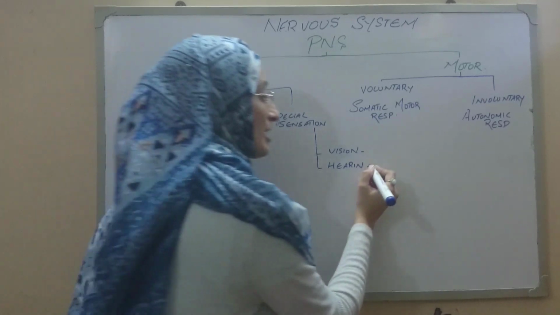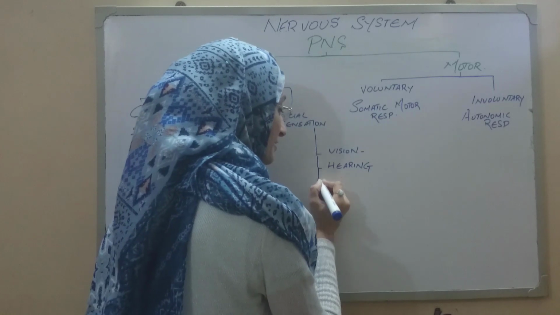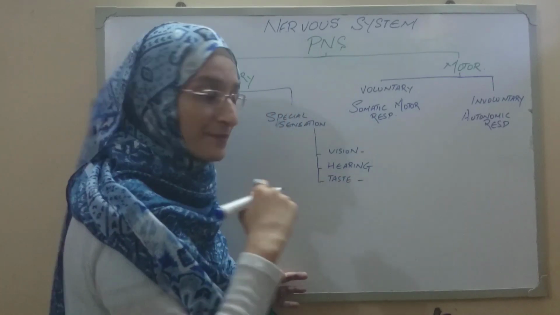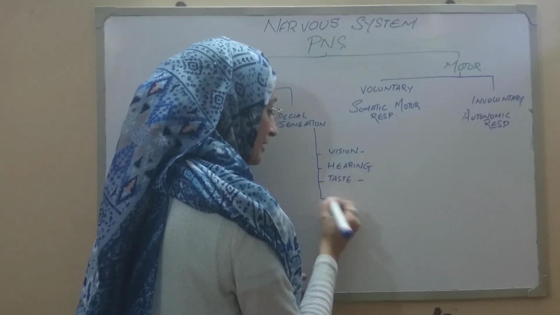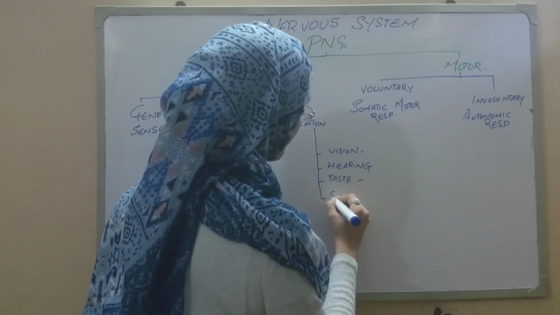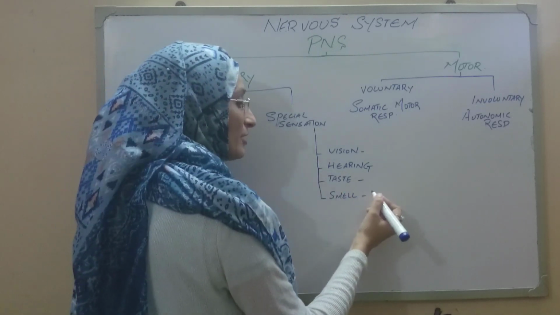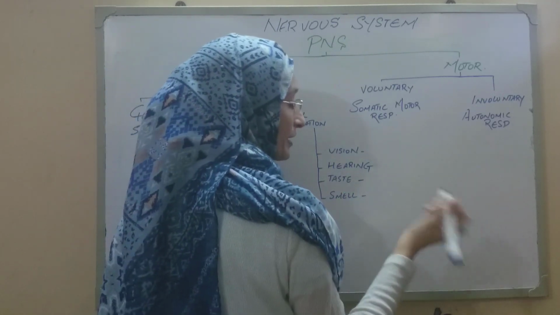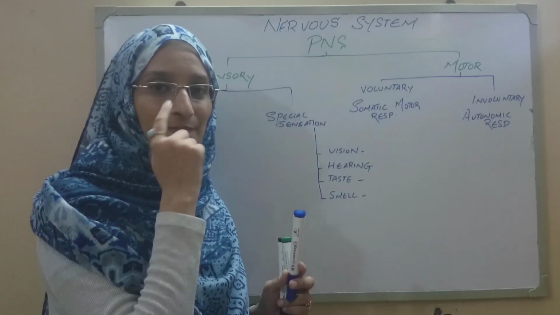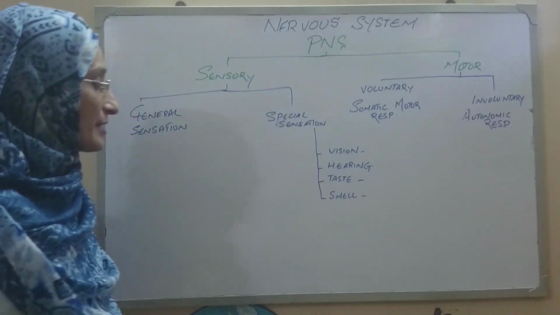We have the vestibular system, which is present in your ear. Then we have taste, which is carried out by the taste buds present in your tongue. And then we have smell, the most important thing, that is carried out by the olfactory pathway. We have certain chemical receptors present in your nose, okay? We're going to talk about all these in detail in the coming sessions, okay?